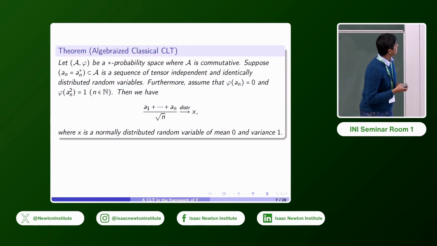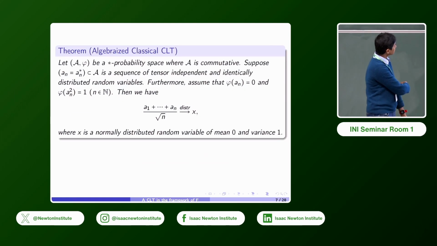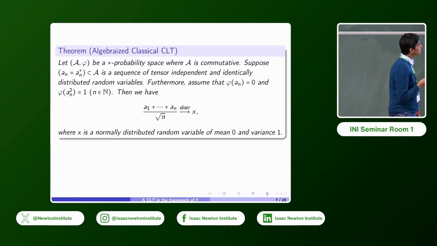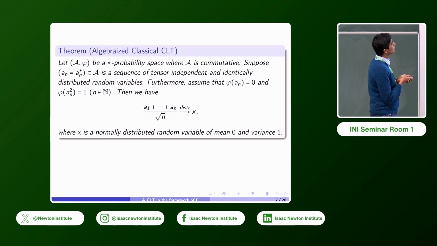So, an algebraized classical CLT. Let (A, φ) be a star probability space where A is commutative, and suppose a_n is a sequence of independent, that's sometimes known as tensor independent, and identically distributed random variables. Both these properties are defined in terms of the expectation functional φ. And we'll assume again, for the sake of simplicity, that each of the random variables has mean 0 and variance 1. So φ(a_n²) is 1 and φ(a_n) is 0.